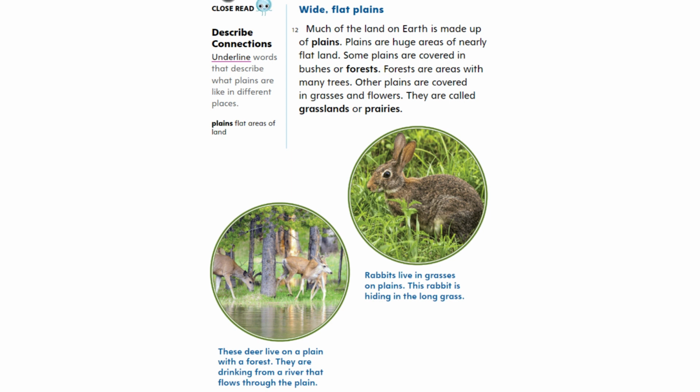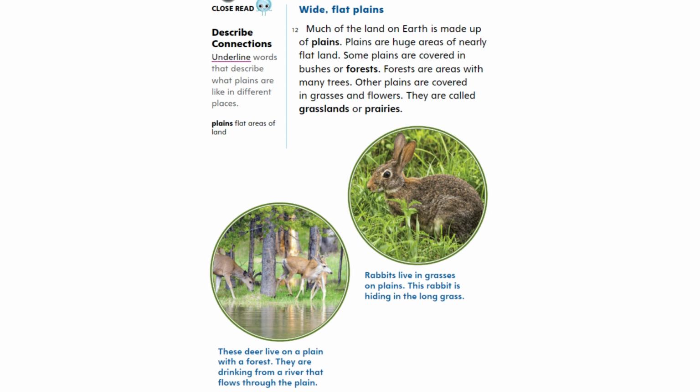Close read. Describe connections. Underline words that describe what plains are like in different places. Plains. Flat areas of land. Wide, flat plains. Much of the land on Earth is made up of plains. Plains are huge areas of nearly flat land.